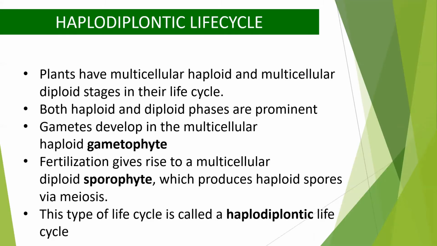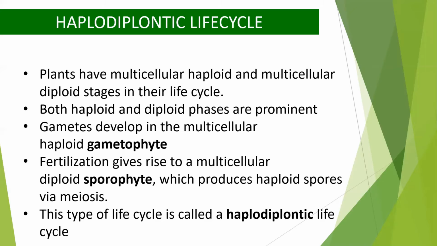We can easily distinguish them. And plants spend some period of their life in the diploid stage also. This is the reason that this is called the haplodiplontic life cycle. Though the main phase is haploid, the diploid is dependent on the haploid phase.